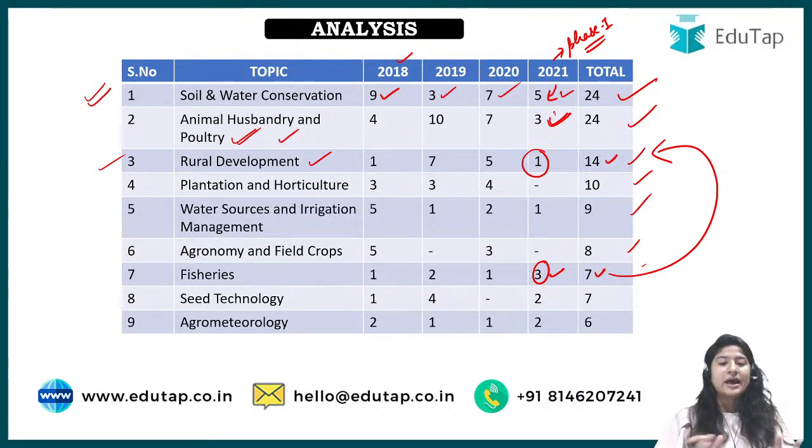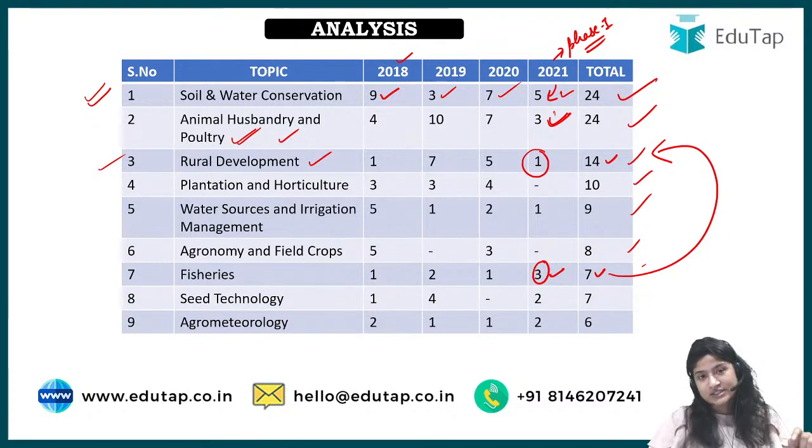But in general, I'm telling you with the overall analysis which topics are frequent in the NABARD examination when you are going for NABARD Grade A 2022 or maybe after that. First of all, your strategy would depend on which year's examination you are preparing for. If you are going for phase 2, then go for whatever topics were asked in phase 1 in priority, and then move ahead with the other topics. If you are preparing for any NABARD examination after 2021, you should go for the topics they ask the most. Your strategy should depend on that.